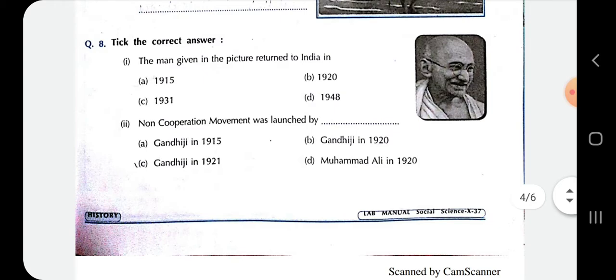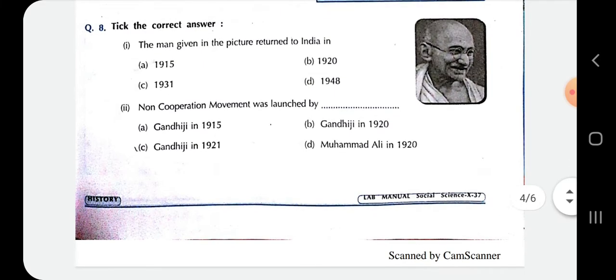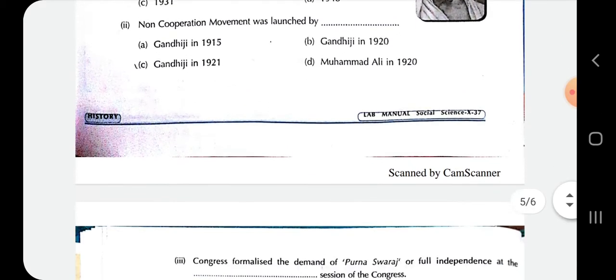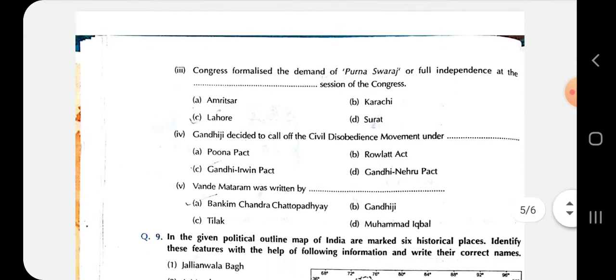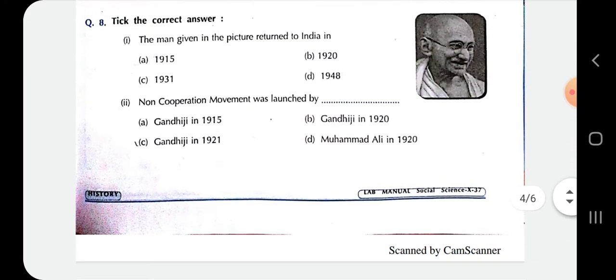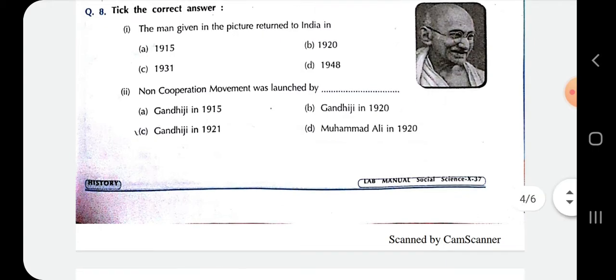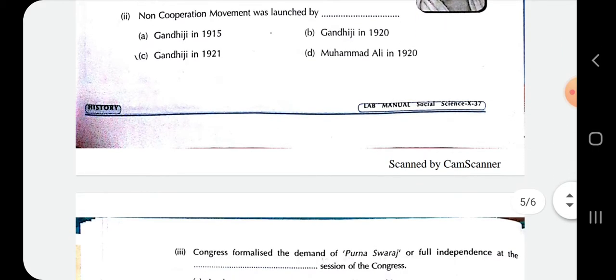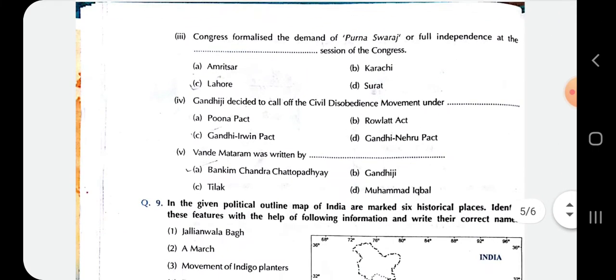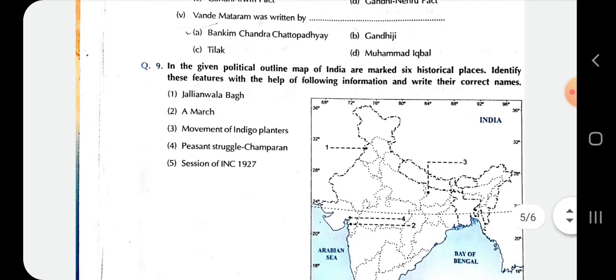Next, question number 8 is a multiple choice question. You have to tick the correct answer. Mahatma Gandhi's picture is shown here. So all the 5 multiple choice questions are based on Mahatma Gandhi's activities of nationalism. So you have to solve these MCQs. You have to tick the correct answer.